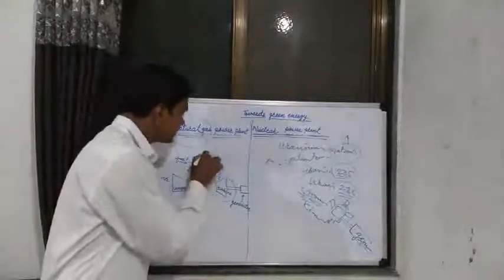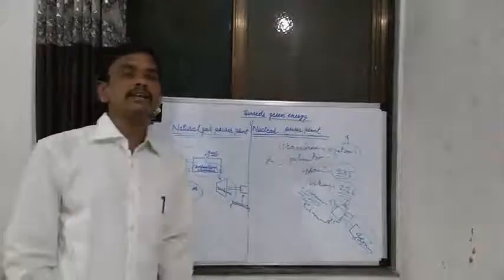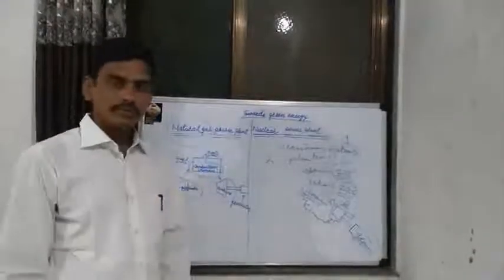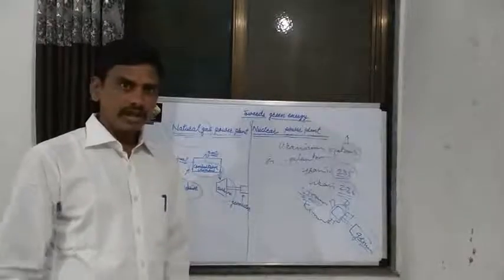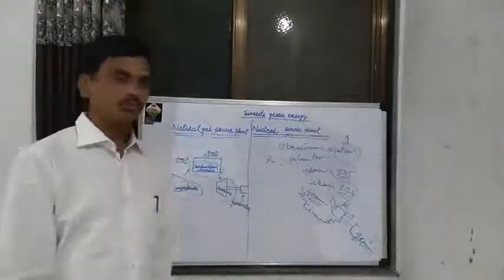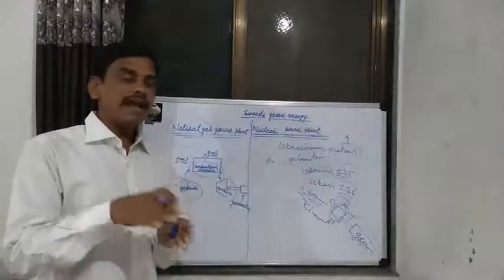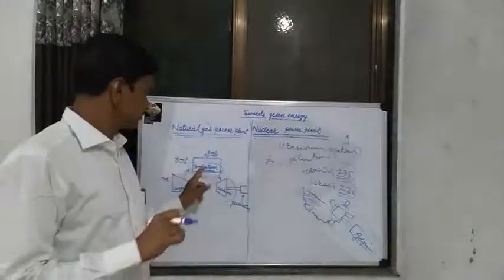When this compressed air enters the combustion chamber, the natural gases present in that chamber get burned, and the natural gas reaches high temperature and high pressure.